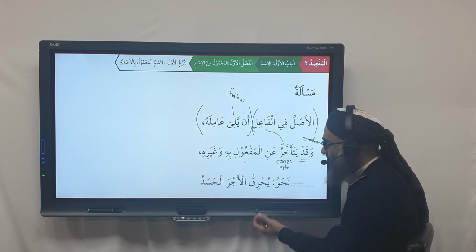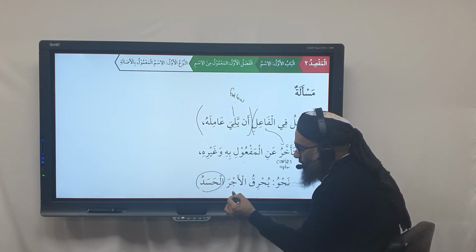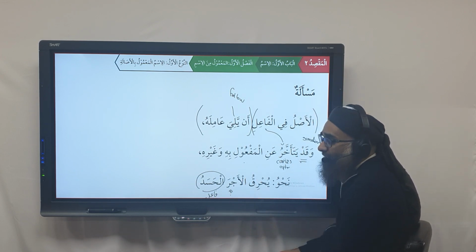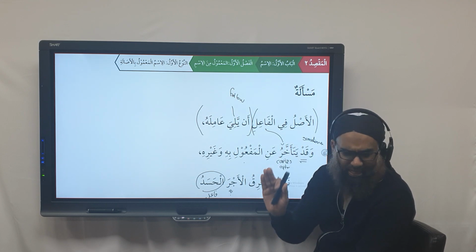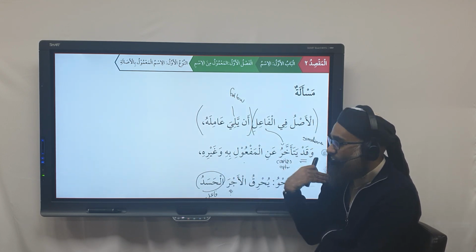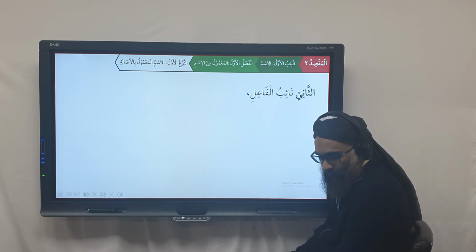For example, you can have here yuhriqul ajra al-hasadu. The fa'il is coming after the maf'ulun bihi. This is also allowed, it's also permissible. In the previous example, the hasadu came first and the ajra came second. That's the asal, the default, the normal, the standard. And here the maf'ul bihi is coming first. Fahimtum? Yes?